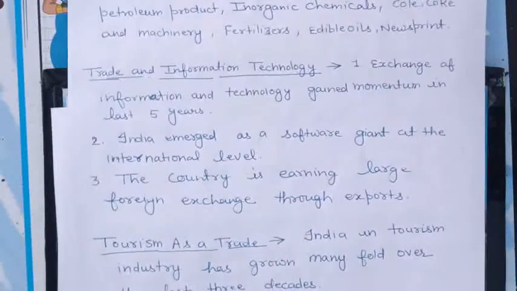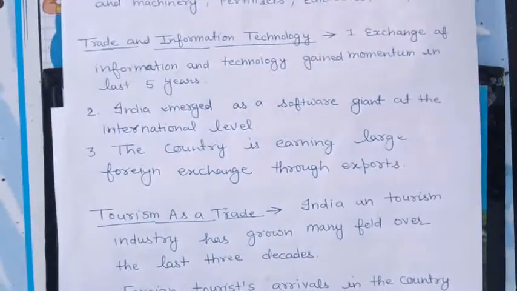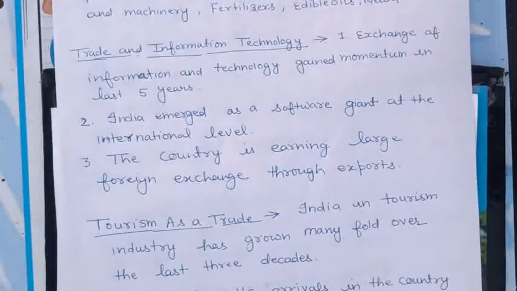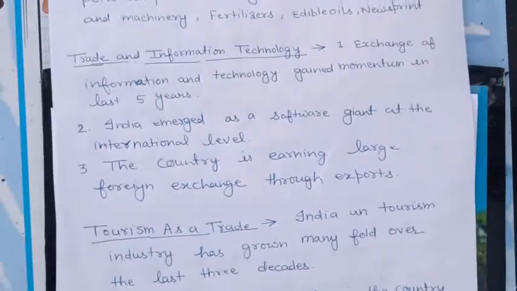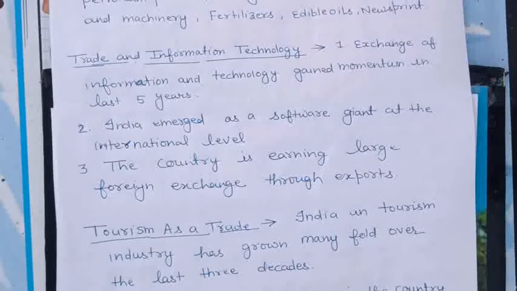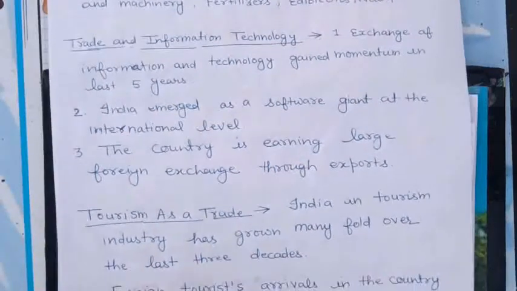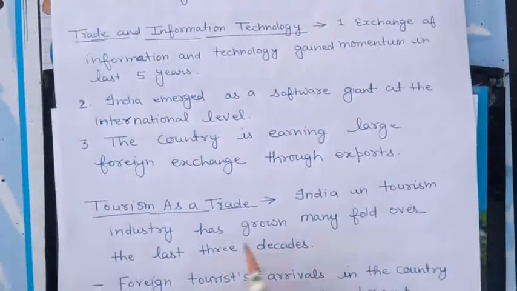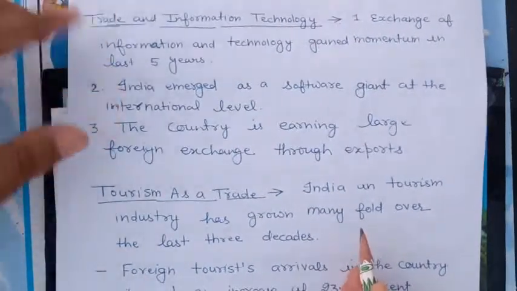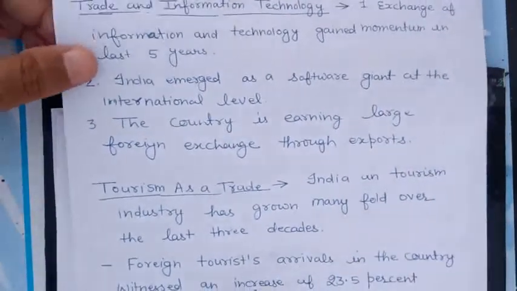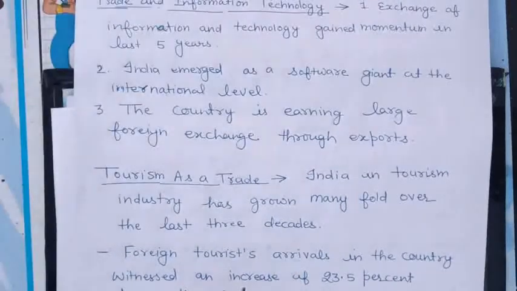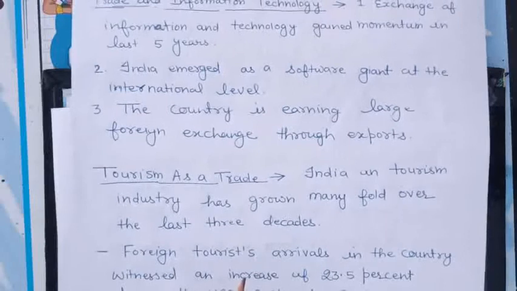Next we are discussing tourism, where people leave their birthplace for some time and go to another place for enjoyment and for some other purposes, that is known as tourism. We can see that during normal days people come from different nations to see our pilgrimage places, for adventure purposes, for medical purposes. So this is all about tourism. The tourism industry in India has grown many fold over the last 3 decades. In the last 30 years, India has become the most attractive place for tourists in the world.